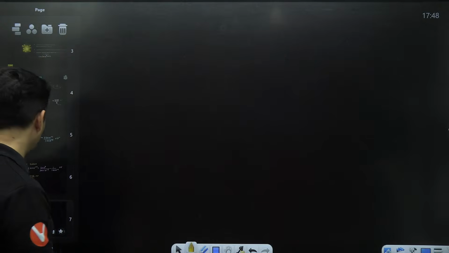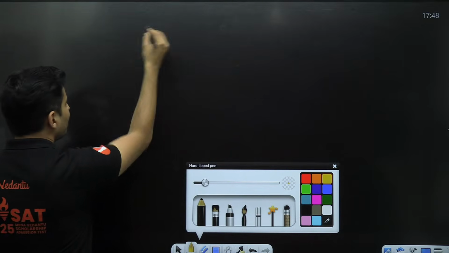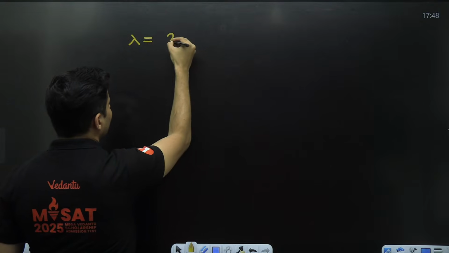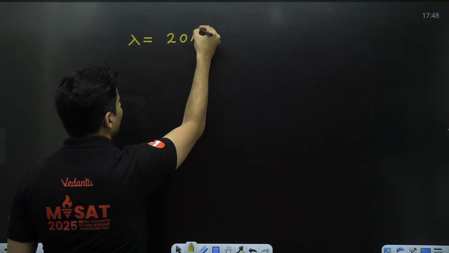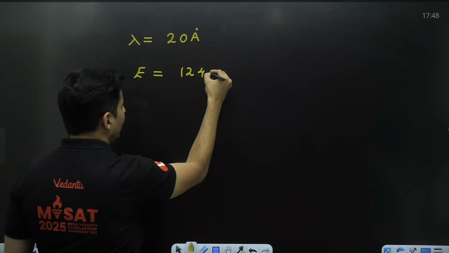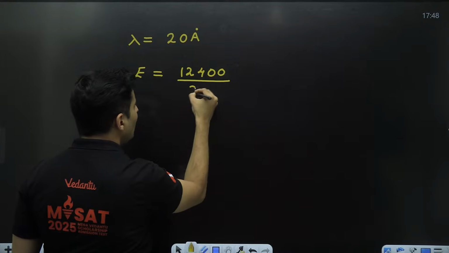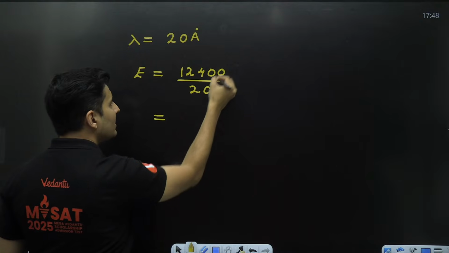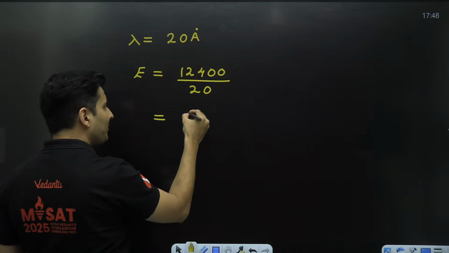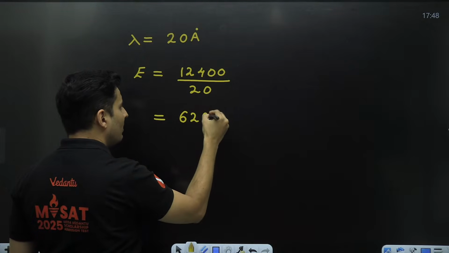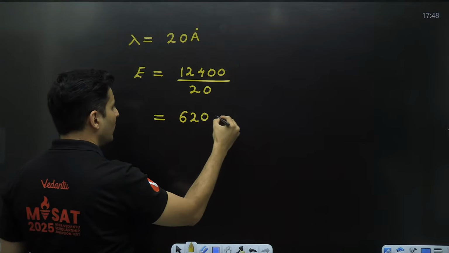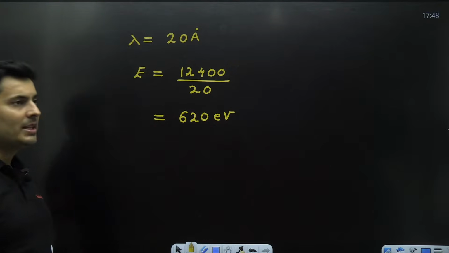Same thing you can also do for Angstrom. Say for example, they tell you, listen bro, your wavelength is 20 Angstrom. Can you find the energy? Here is what I will do. Because it is Angstrom, 12400 and then divide it by 20. This zero cancels. 124 divided by 2, that is nothing but 62, and then one more zero was there, so that's why 620 electron volt. That will be the answer.